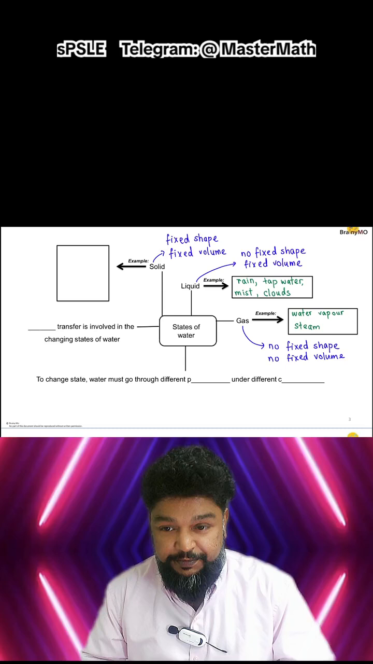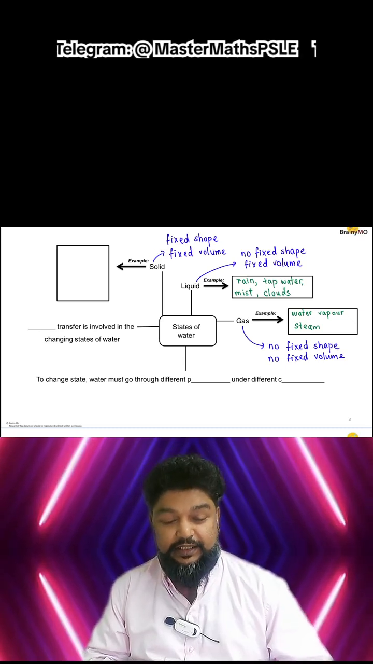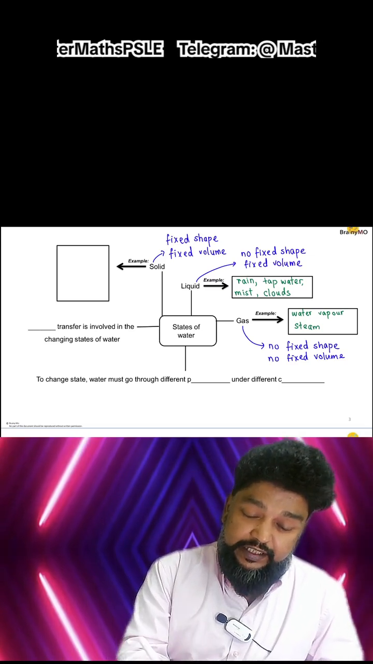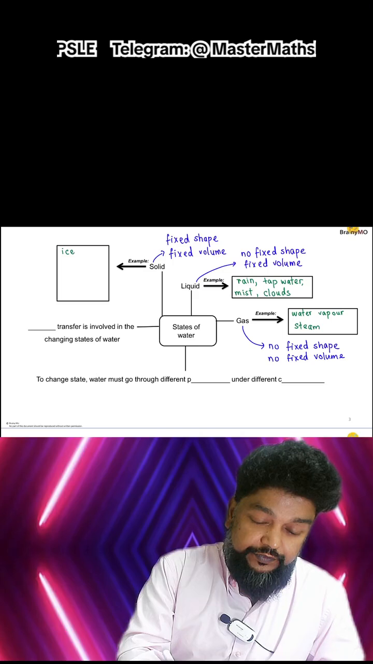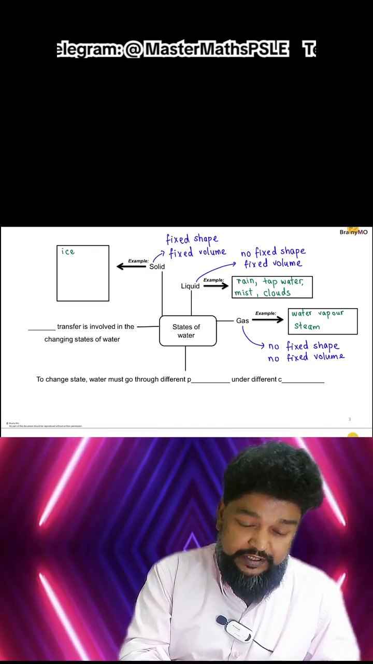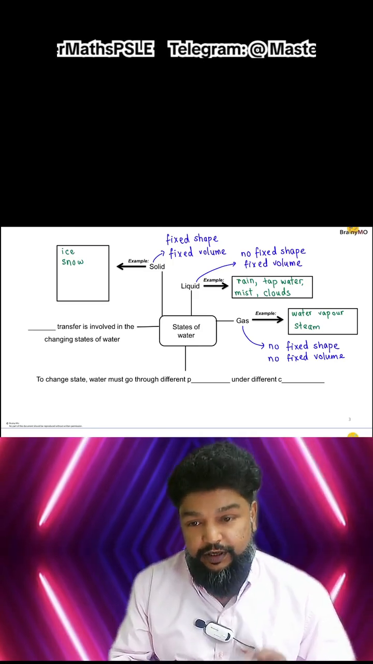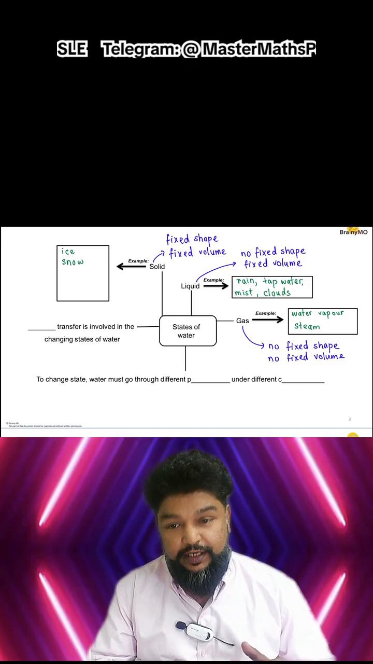How come there's mist? Because it's about a change in state. Now water in the solid form, the most common one we've seen is actually ice. Some of us on holidays, we would have seen snow. All of this is examples of water in the solid form.